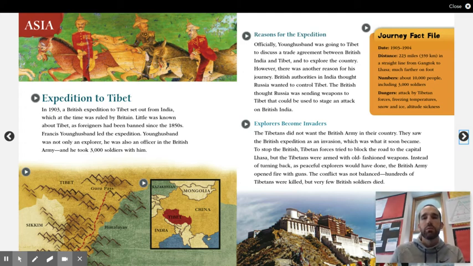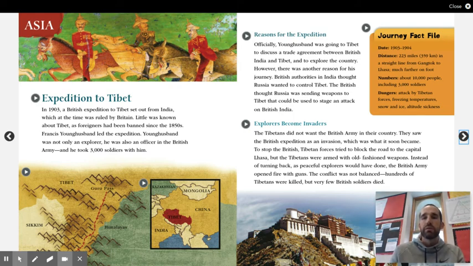Reasons for the expedition. Officially, Younghusband was going to Tibet to discuss a trade agreement between British India and Tibet, and to explore the country. However, there was another reason for his journey. British authorities in India thought Russia wanted to control Tibet. The British thought Russia was sending weapons to Tibet that could be used to stage an attack on British India.